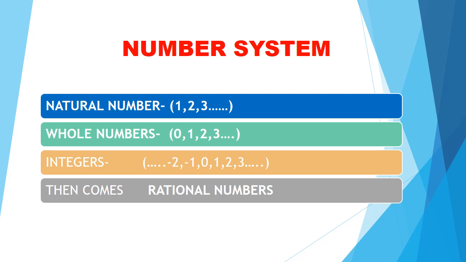Then came the concept of negative numbers. Negative numbers जब whole family के साथ जुड़ गए तब बनी family of integers. So, all the negative numbers and all the whole numbers collectively form integers. And lastly came our number, rational numbers.